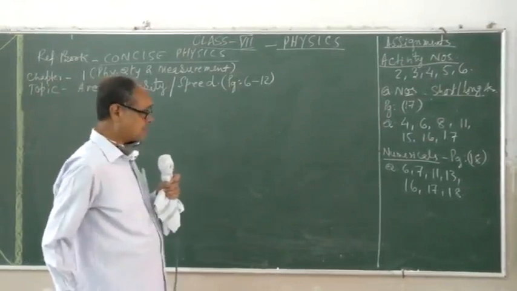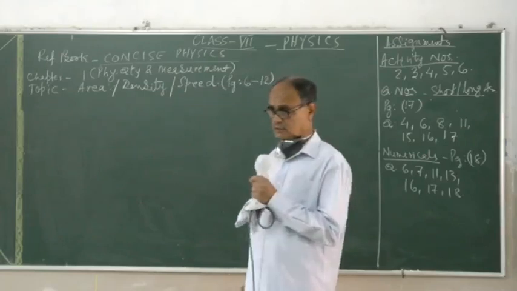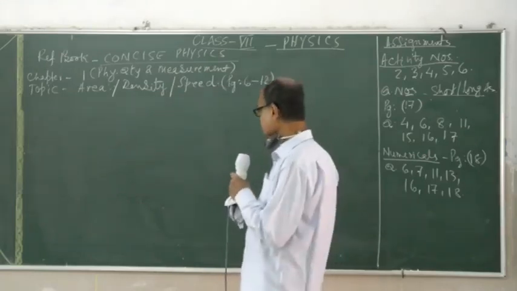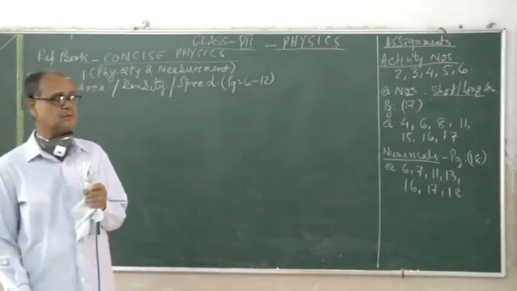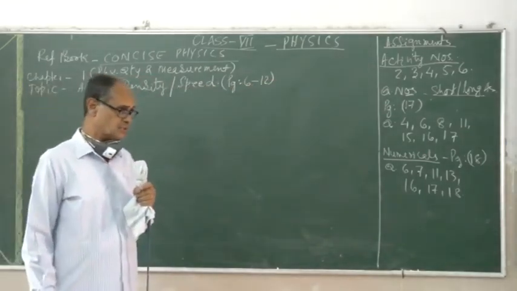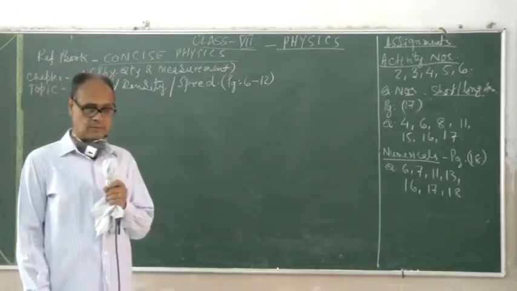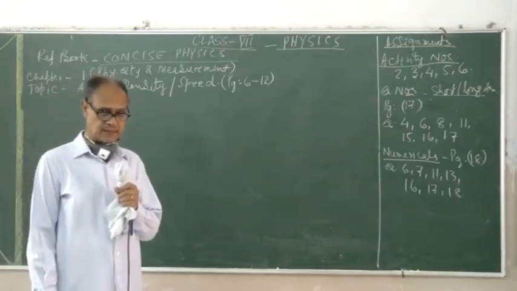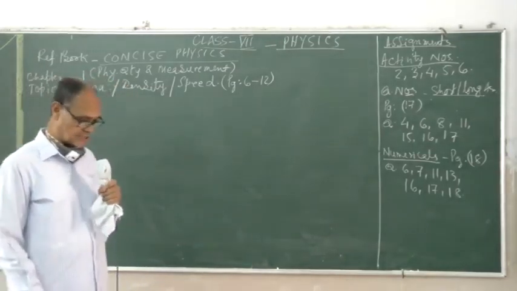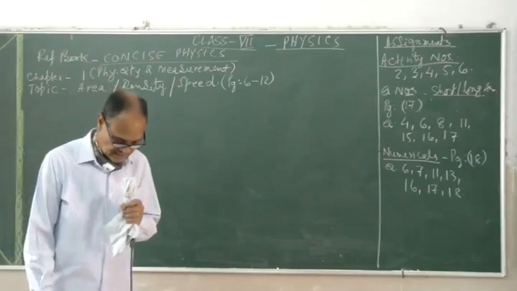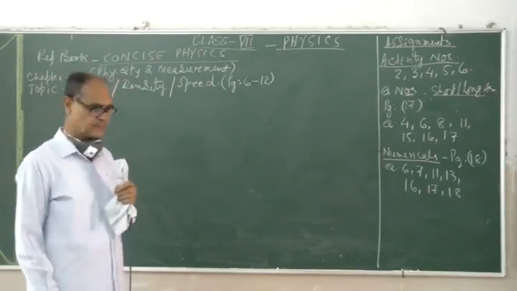We're taking the chapter with the topic, that is area, density, and speed, in a very quick succession. So my suggestion is, you should have the textbook opened before you start taking this class. Just open your textbook with page number 6 and we move on.